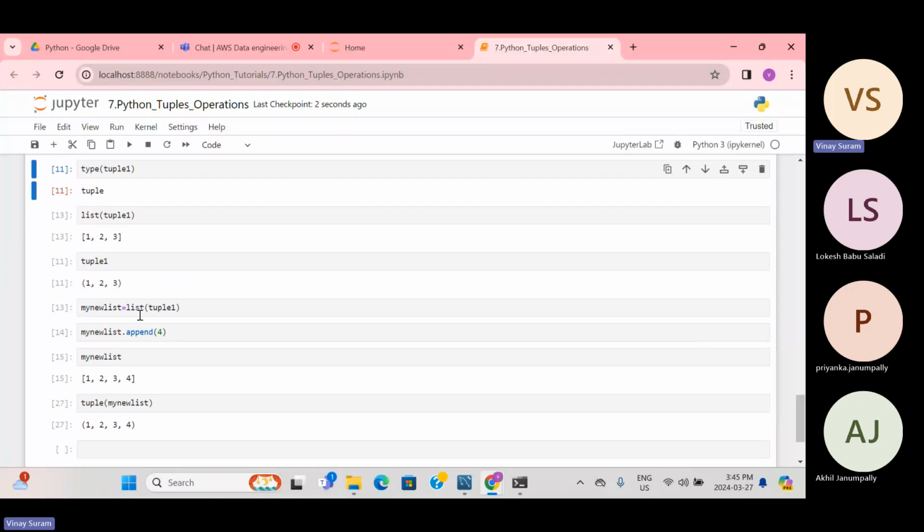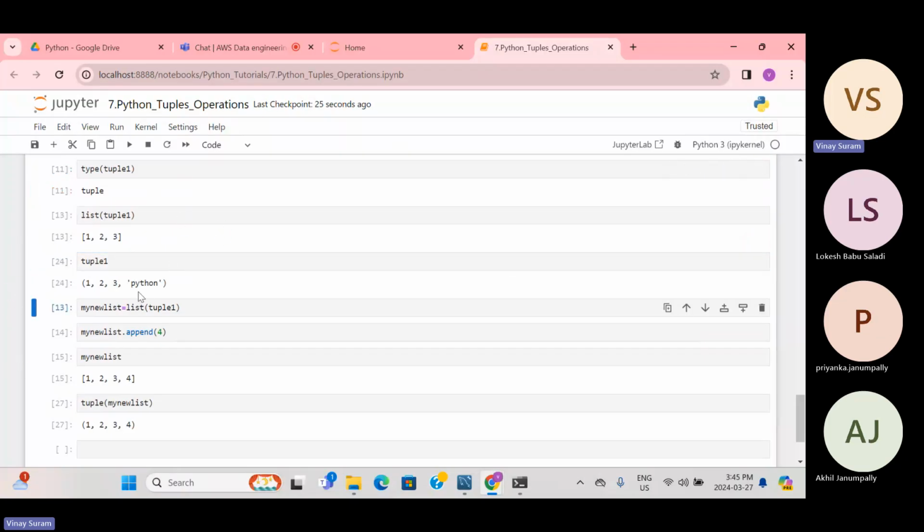Okay, so since tuples are immutable, you might be thinking how I can edit the tuple, right? So you have casting, right? Casting in the sense of converting one data type to a different data type. So what you can do is convert the tuple to a list, do the changes whatever you want, and again store it back to a tuple. So this is what I have done here.